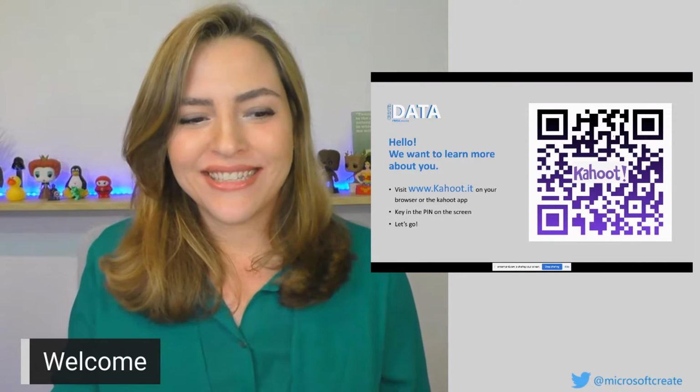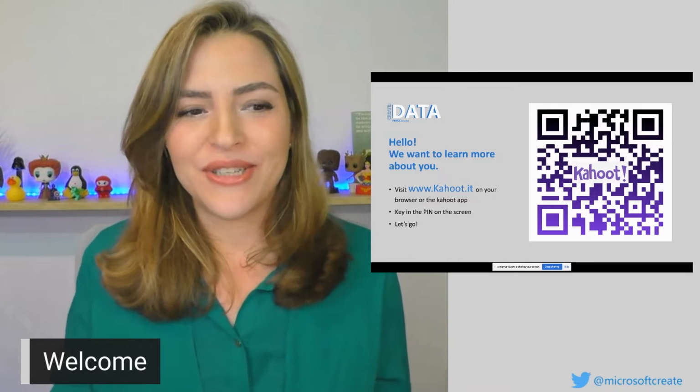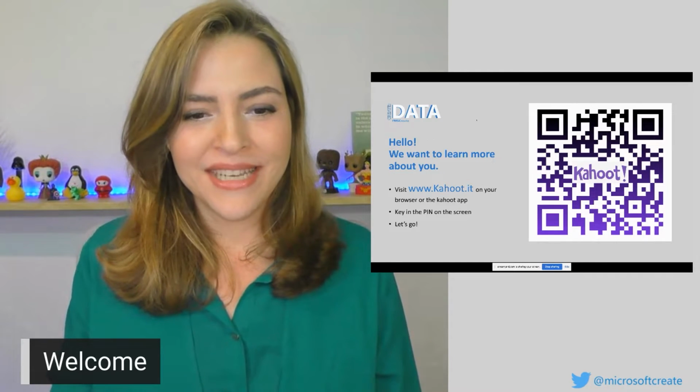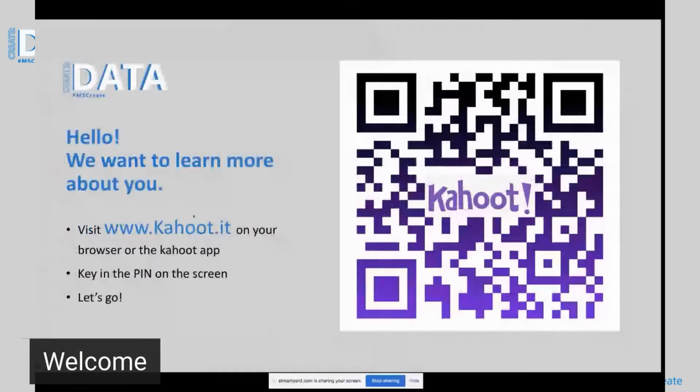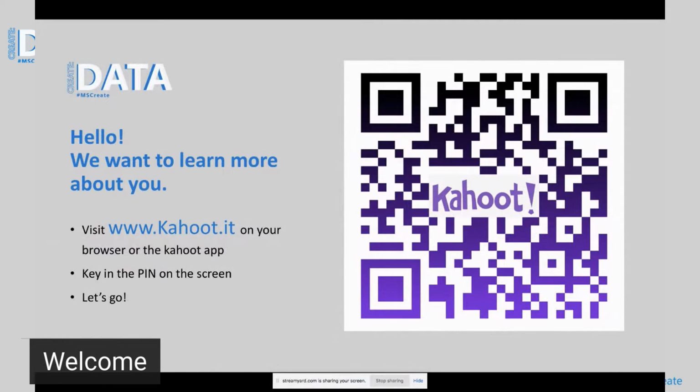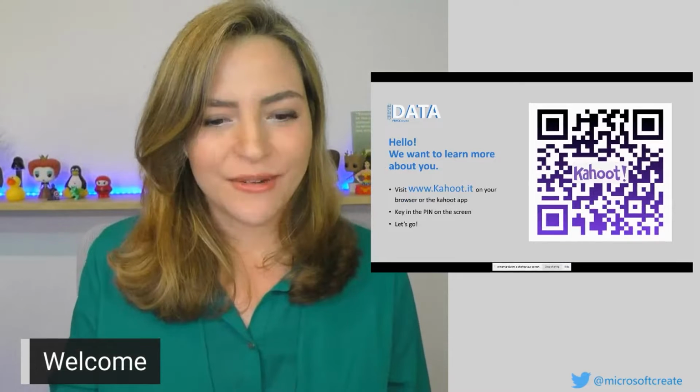Before we start, I would like you to first go into the Kahoot. So scan the barcode now. After you scan the barcode, you're going to get to a screen where you have to put your PIN code in. So let me share the PIN code with you so you know what to do. I'm going to open it now for you.